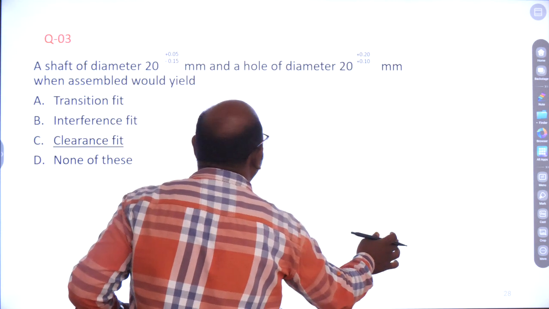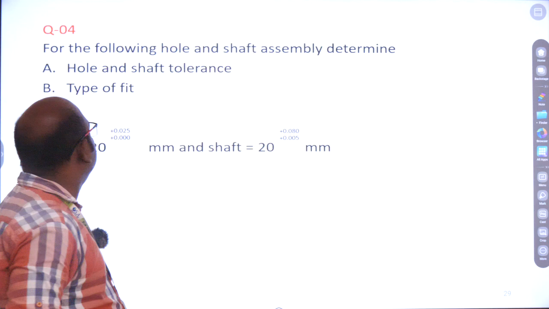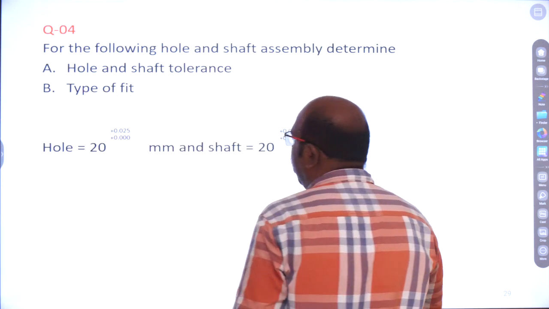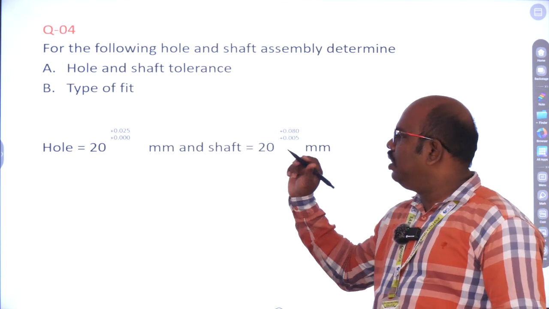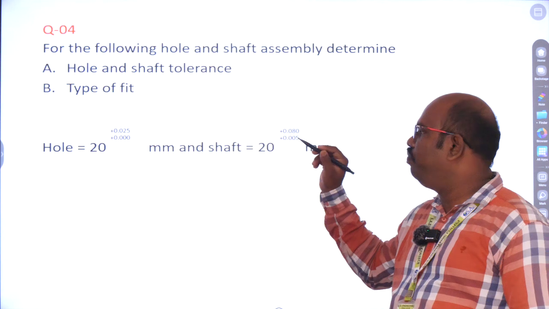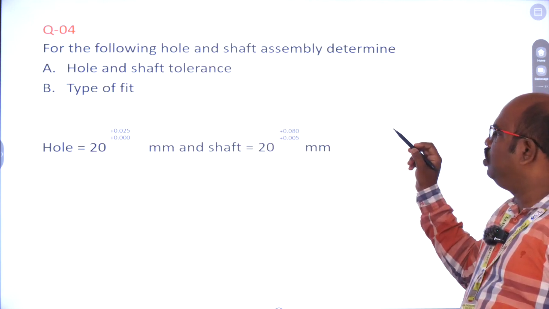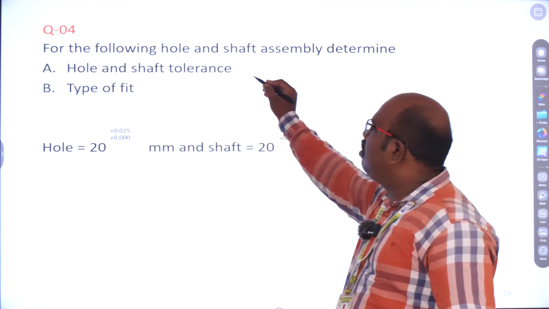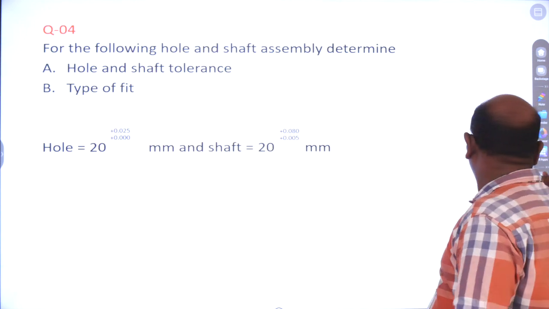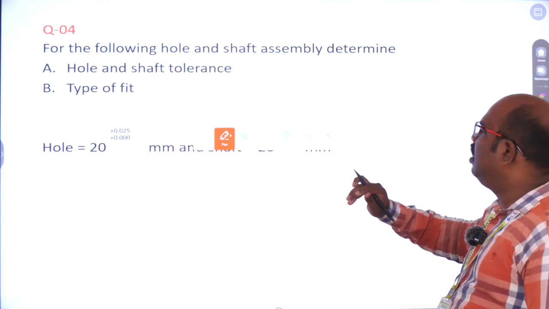So next, for the following hole and shaft assemblies, determine the hole and shaft tolerance and types of fit. Here the value is given. Hole is 20, the plus value is given as the limit. First is 0.00, next 0.025, and the shaft 20, 0.050, 0.080. So now we need to find out the tolerance of hole and shaft and types of fit. Let us see how to find them out.